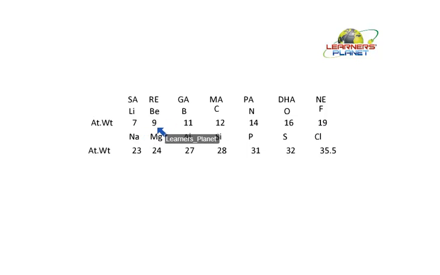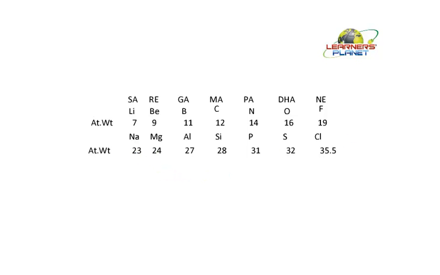Now when these are arranged in the increasing order of their atomic masses, what is happening? The properties of the last element is the repetition of the properties of the first element. So the property of the eighth element is the repetition of the property of the first element.